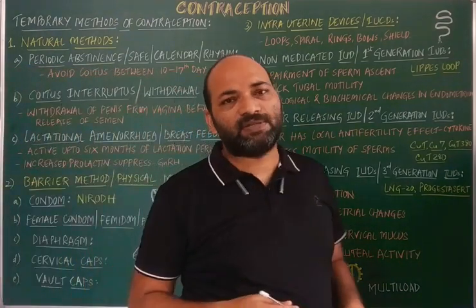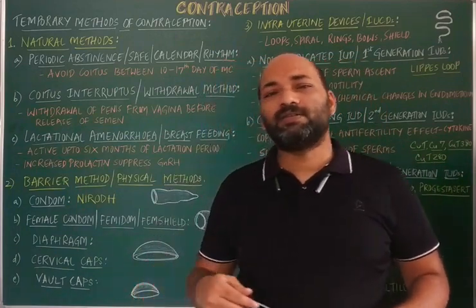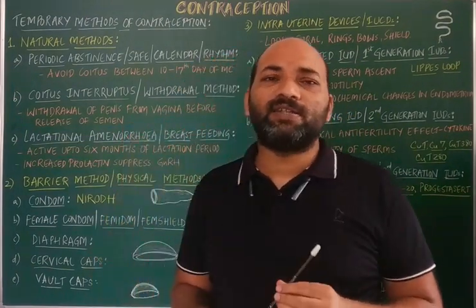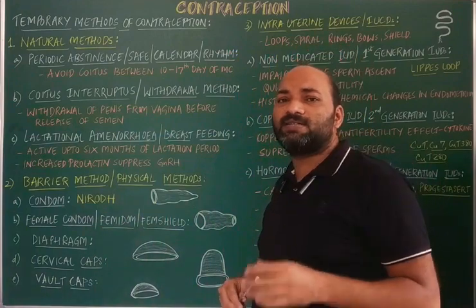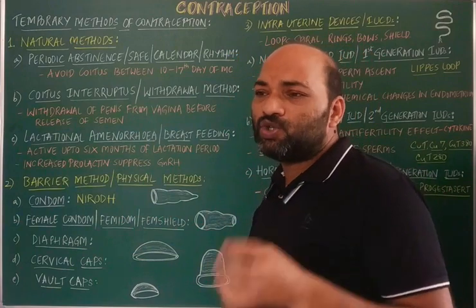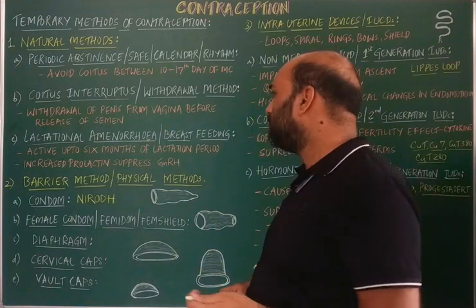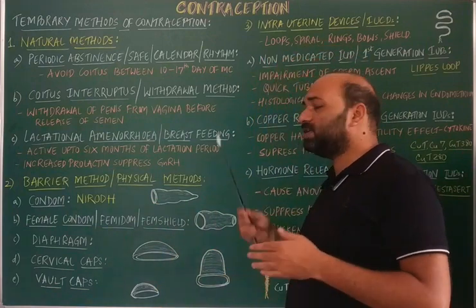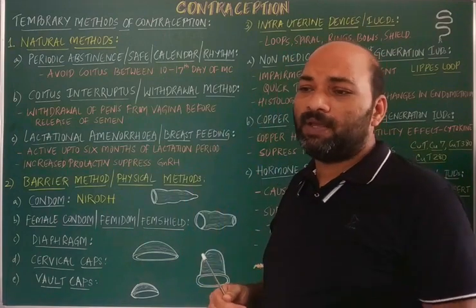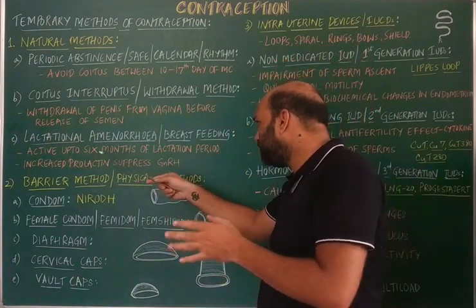But thereafter, after 6 months, once the lactation has started, there is a decrease in the prolactin levels. So when the prolactin level starts decreasing, the GnRH level starts increasing. So possibly after those 6 months, the ovary may start showing follicular development, and ovulation may even occur. So after 6 months of the lactation period, if the couples participate in sex, possibly the female may conceive again. So that is confined to 6 months.